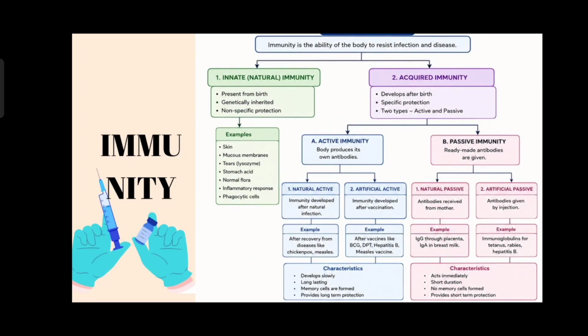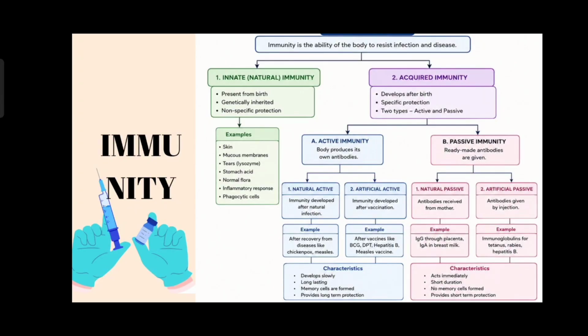Acquired immunity gives a specific protection, and again acquired immunity is classified into two, that is active immunity and passive immunity. Active immunity means the body produces its own antibodies, but passive immunity means ready-made antibodies are given. And the active immunity and passive immunity are again divided into two. Under the active immunity, natural and artificial active are coming.